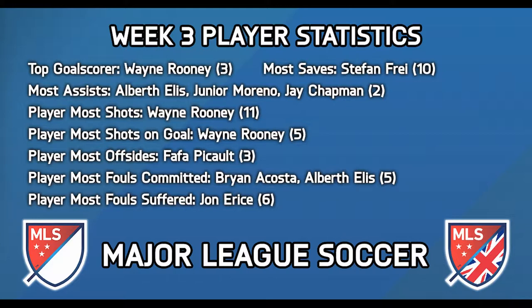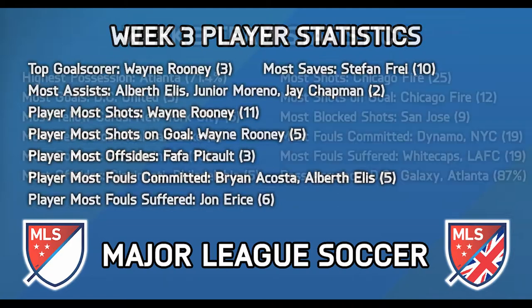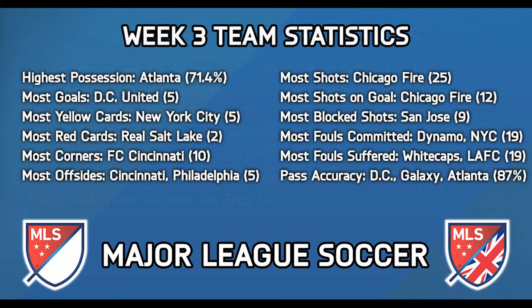Player most fouls committed was Brian Acosta, and then Albert Elis with 5. And then the most fouls suffered was John Arias for the Chicago Fire at home to the Seattle Sounders. 6 times he was fouled. And that is the week 3 player statistics, as you can see there. We'll move on to the team statistics now.